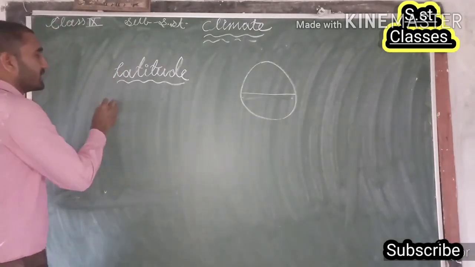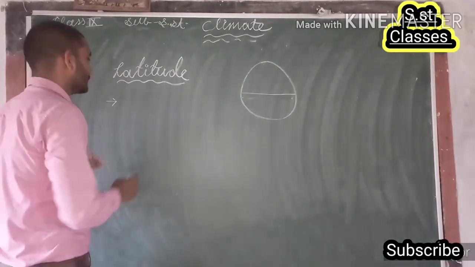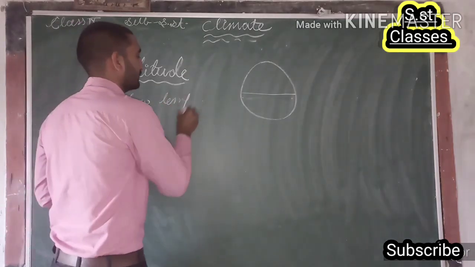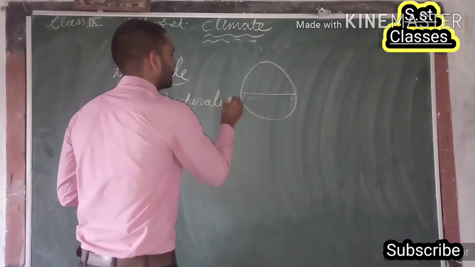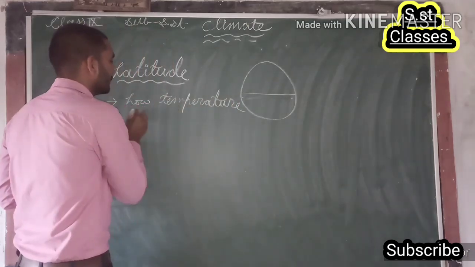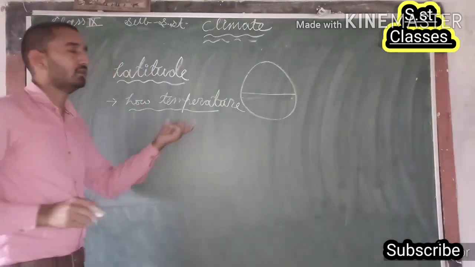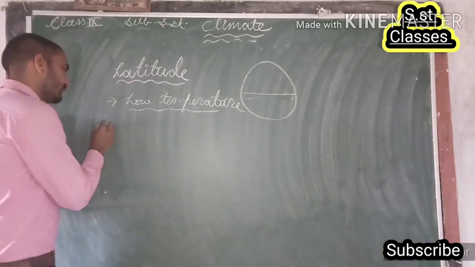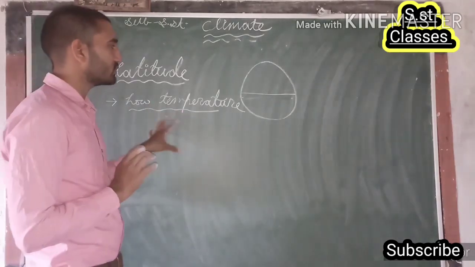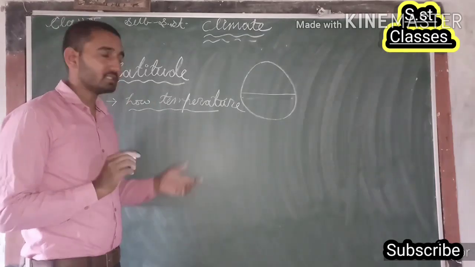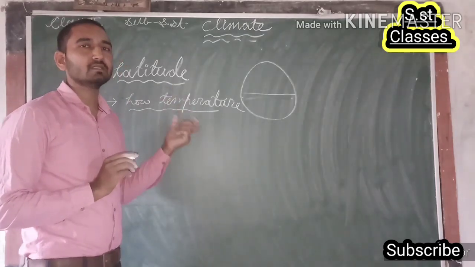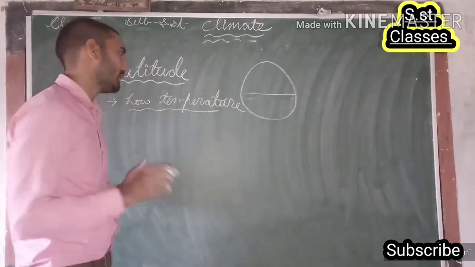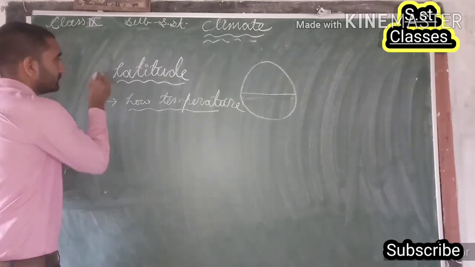Meaning to say that as we move to higher latitudes, we will find low temperature. And in this way, this low temperature will affect the wind system of that particular place. Is that clear, guys? Now the next point is that because of the low temperature in that place, there will be low density, meaning in the atmospheric condition you will find low density. Okay. Now the next point is altitude.